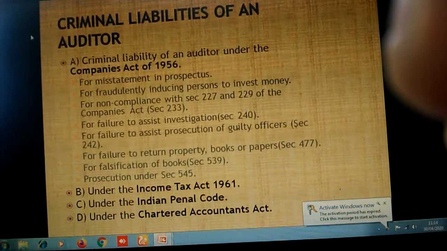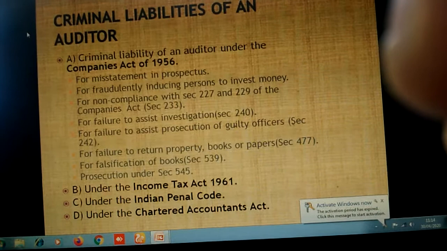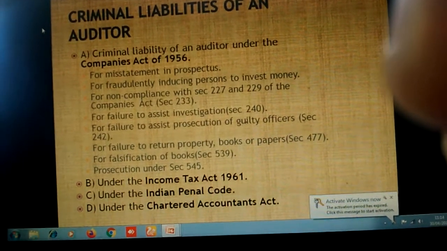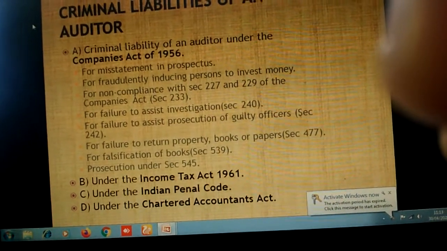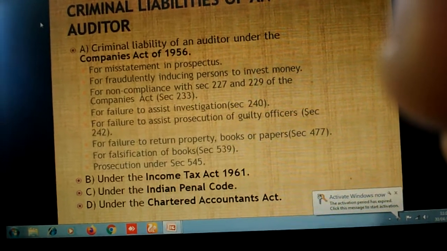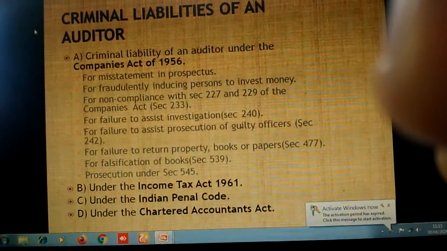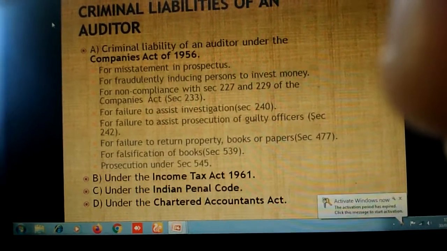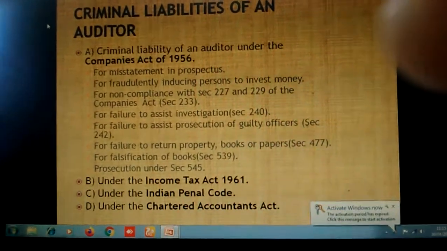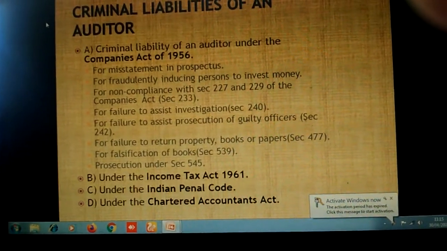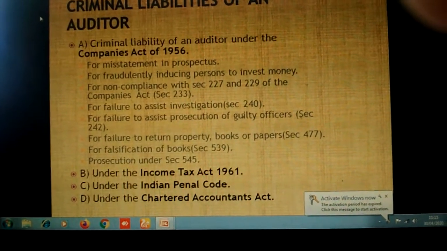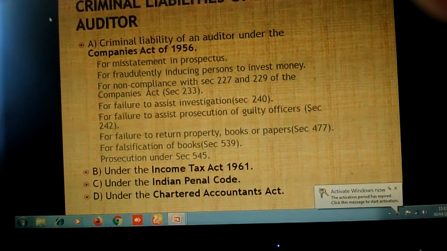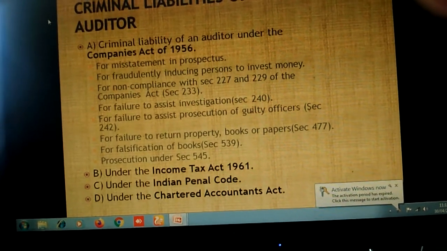For failure to return property, books or papers: when the company is wound up, the court may direct the auditor to appear before the court and to return to the court the properties, books, or papers of the company. If the auditor fails to give back or return properties, books, or papers related to his client company, he can be arrested. For falsification of books, as per Section 539, if documents or important files related to the company are destroyed, mutilated,